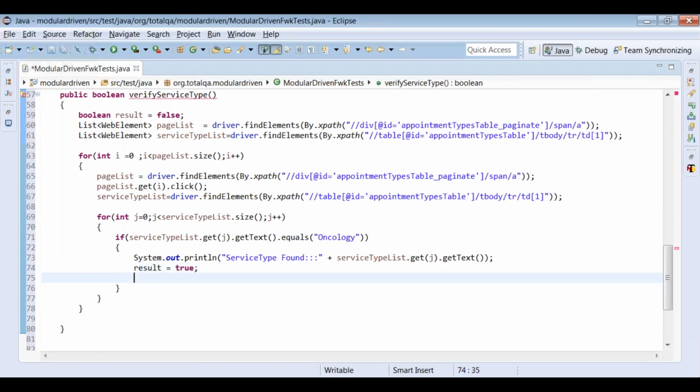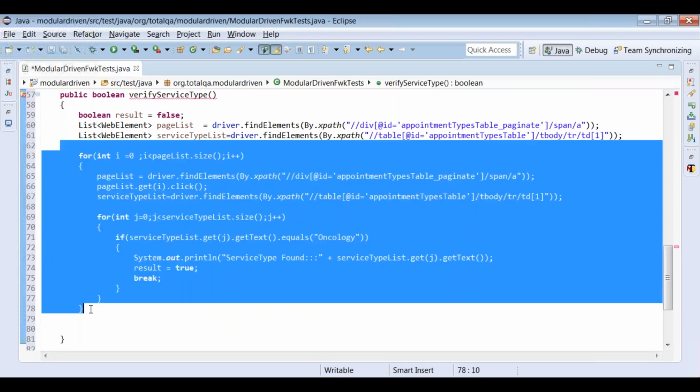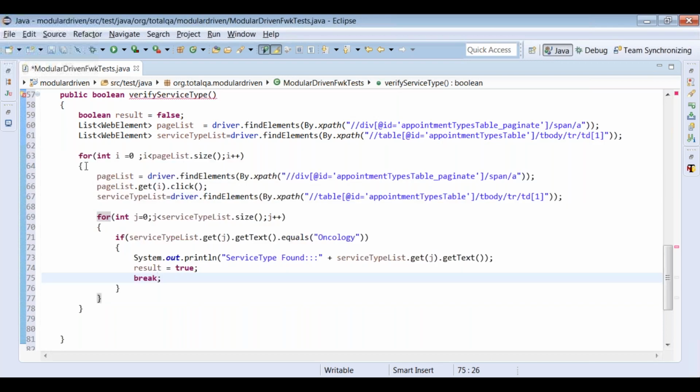Why? Because we're able to find the service type here, and we need to put a break. But one important point we have to understand from this here is, when you say break, it will break only from this inner for loop. It will not break from the outer for loop. So in order to break from the outer for loop, it is important we have to put a label.